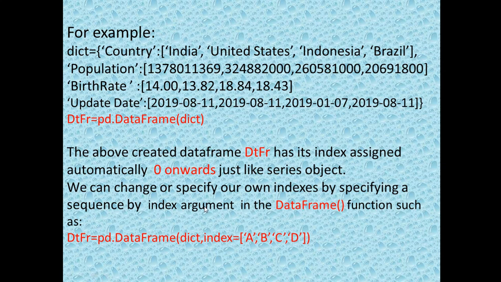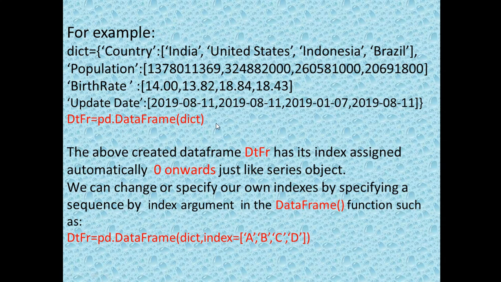So in place of 0, 1, 2, 3, 4, 5, whatever the names of the rows will be, that will now be changed to A, B, C, D. This whole thing we are watching here will be used programmatically just after the completion of this first point. This first point is the creation of the data frame through a 2D dictionary. Which code you want to write, what you need to write programmatically, starting from here till here, and afterwards you will see the output.